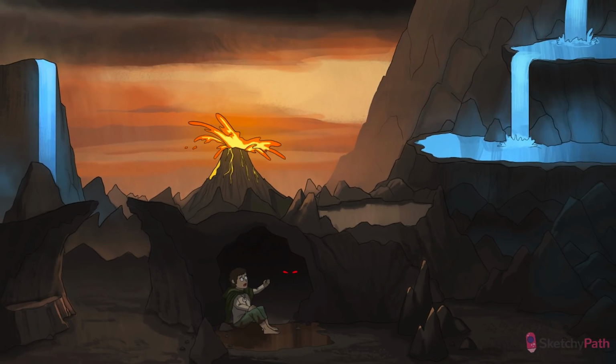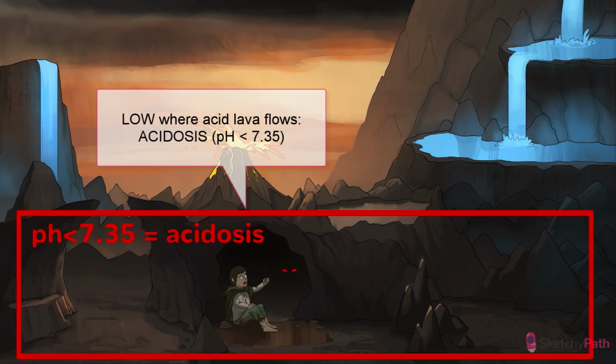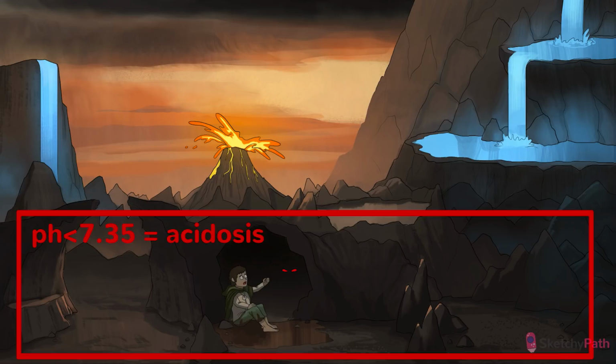Let's start with pH. Acidosis means your pH level will be low, less than 7.35. Here in Moracid, all the pathologies causing acidosis, whether metabolic or respiratory, will be placed low in the scene, where the dangerous acid lava flows. Remember, low in the scene means low pH.